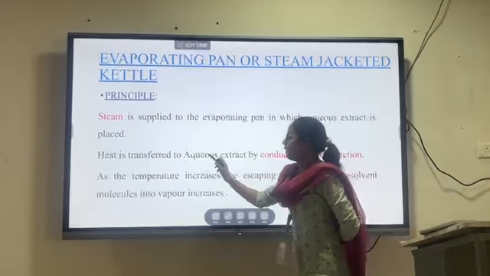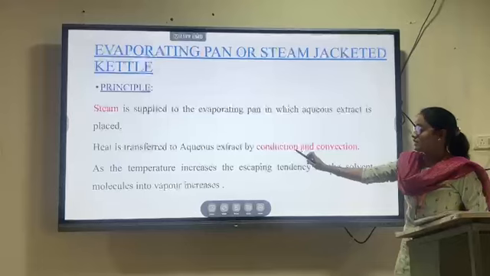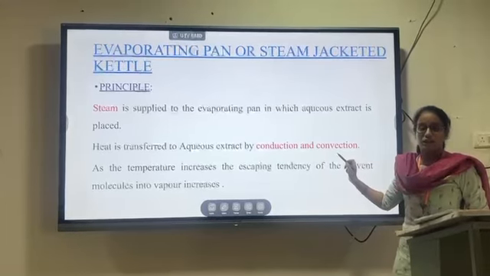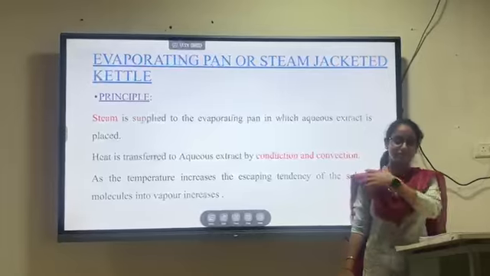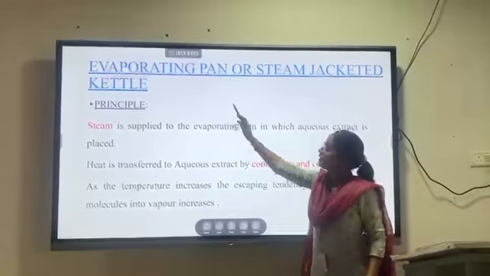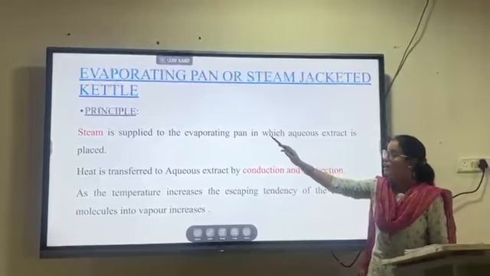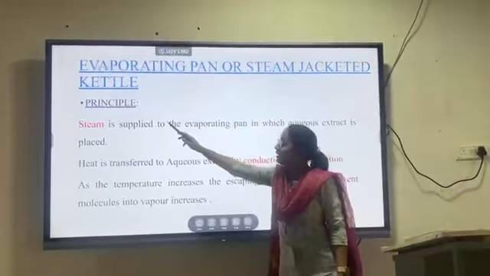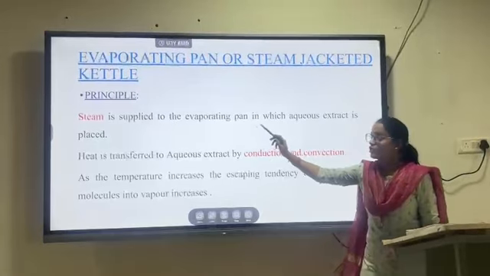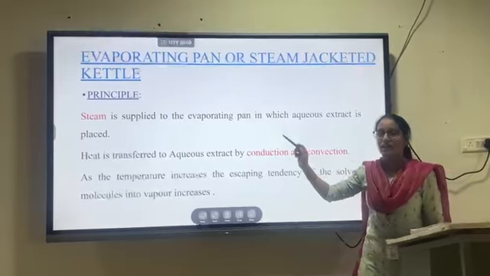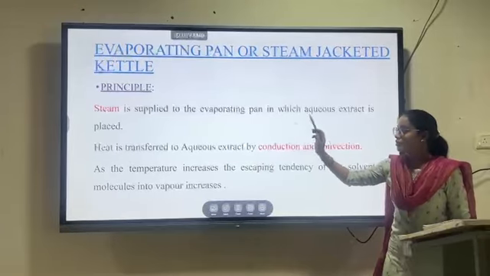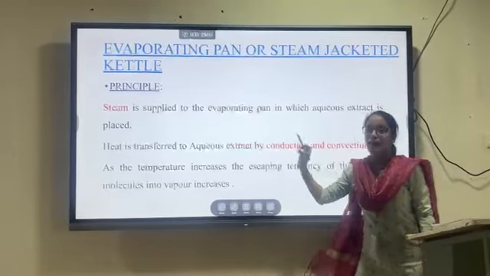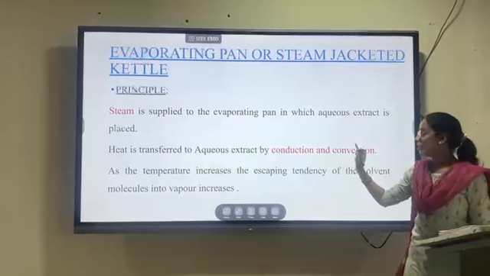Here heat will be transferred by two mechanisms, one is conduction and another one is convection. The steam is supplied to the evaporating pan in which we place the aqueous extract which is to be evaporated.